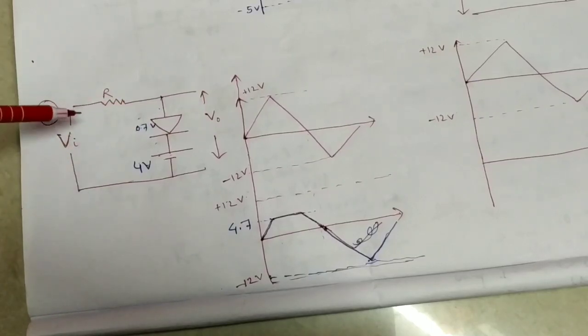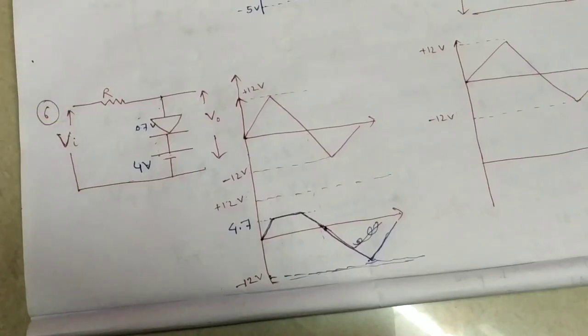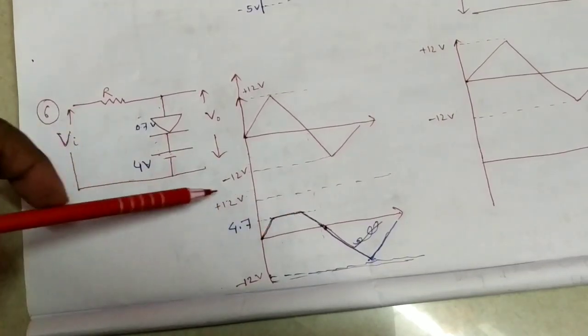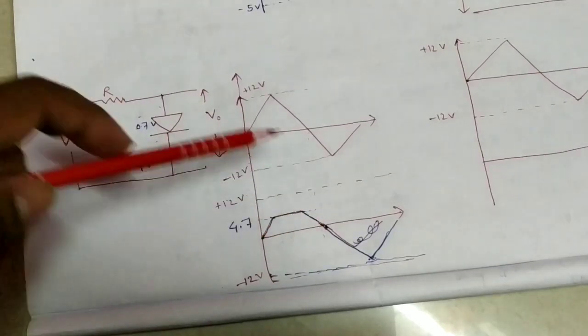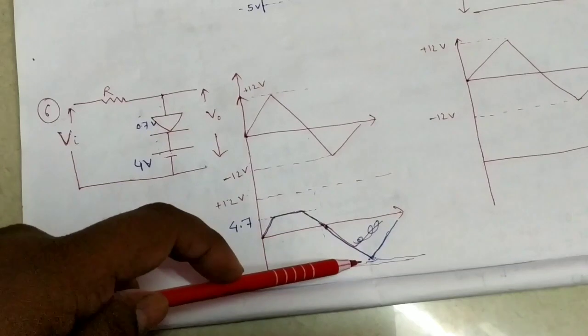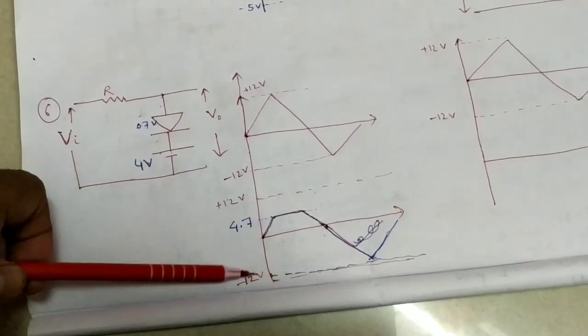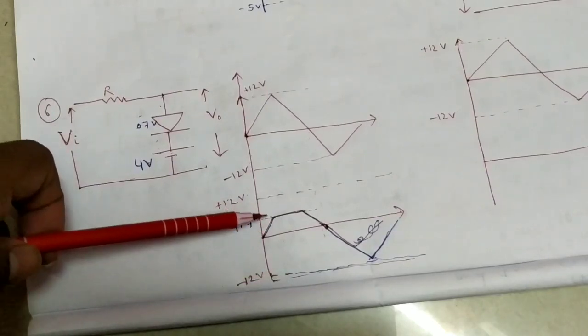So after 4.7 there is no current passing through the circuit. After 4.7 the circuit is cut off in forward bias condition, but in reverse bias condition we get the total voltage, minus 12 volt, while in forward bias condition we get 4.7 volt.